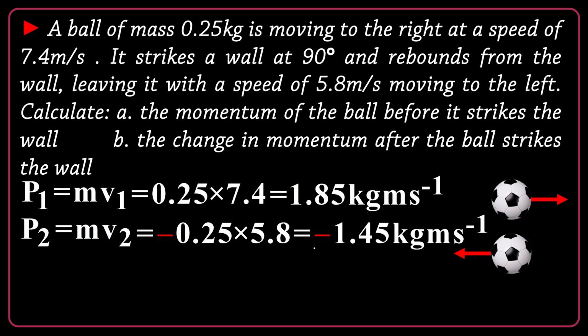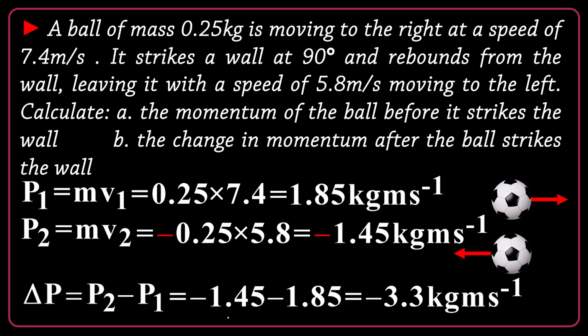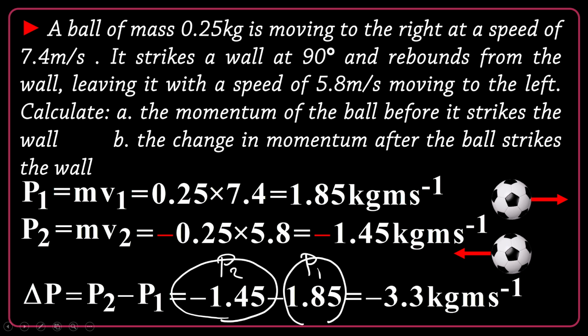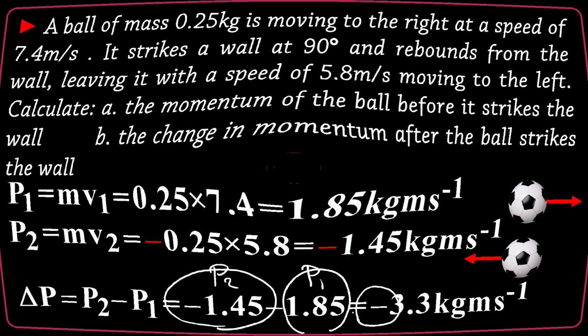Now I can find the change in momentum, P2 minus P1. Consider all the negative and positive signs. This is the second momentum. This is the first momentum. So it's P2 minus P1. The answer is negative 3.3 kilogram meter per second. The negative sign indicates that the change in momentum is a vector to the left.